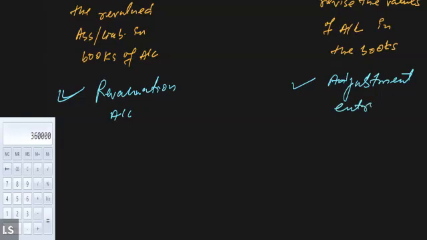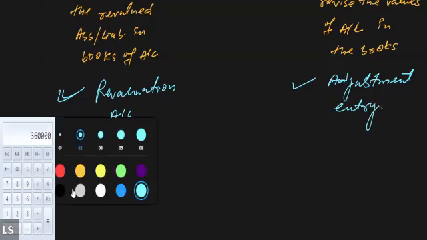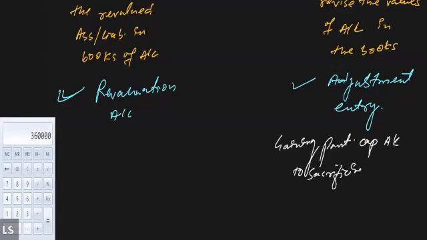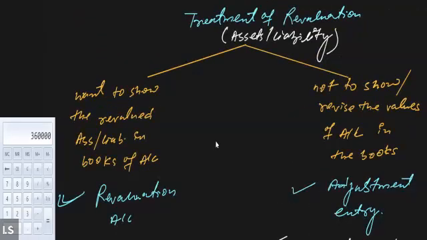And I'm sure that all of you must remember how we pass the adjustment entry. Adjustment entry is gaining partners' capital account debited to sacrificing partners' capital account. Everybody remember that? Whenever we need to pass the adjustment entry, we pass the general entry. Every time the adjustment entry is required, we just pass the general entry. Okay, so I hope the thing is clear.